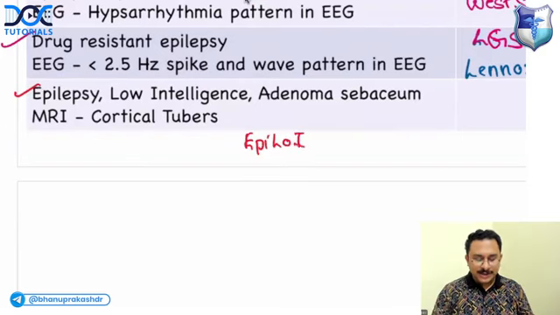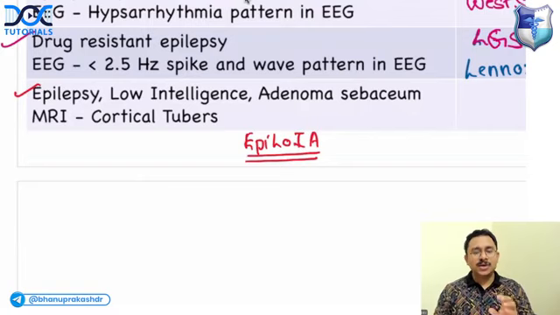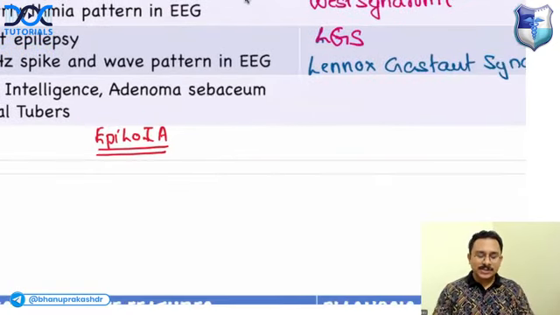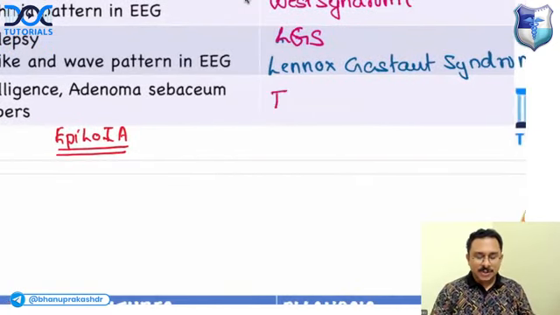Low intelligence and adenoma sebaceum. Epiloia, with MRI showing cortical tubers. What do you think is the diagnosis? It is tuberous sclerosis.